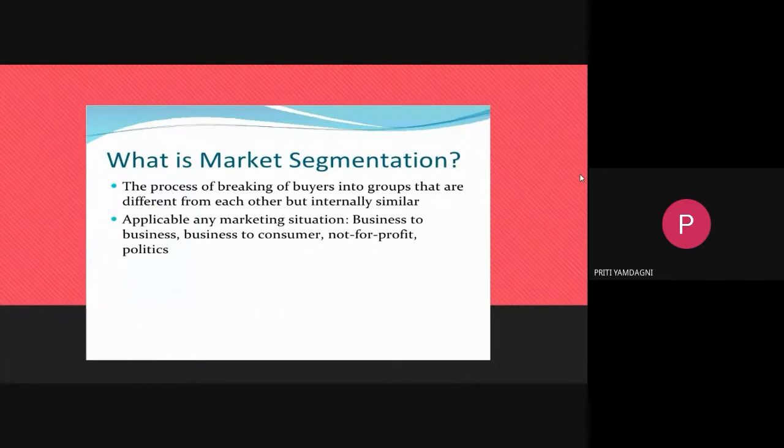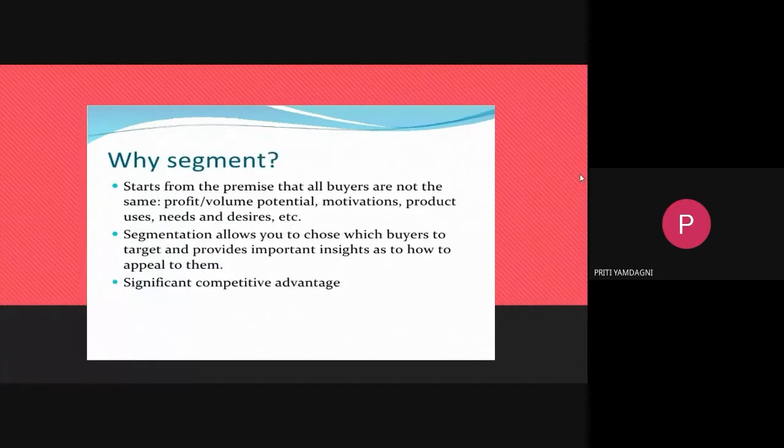You can see here why we need to do segmentation. There is an answer for this. It starts with the premise that all buyers are not the same. The first and very important point of the discussion of market segmentation is that all the buyers are not the same, and the profit, the volume, the potential, motivations, product use, needs, and desires are also different. This is the basic reason or basic objective for segmentation.